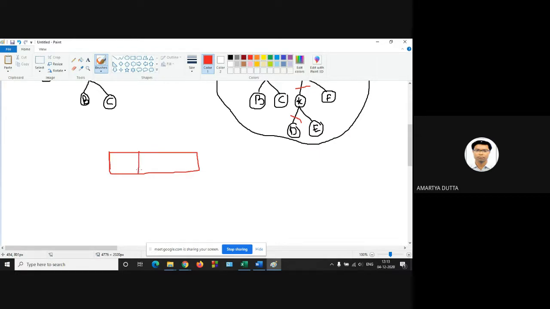So this is your node data, and this is your left child, and this is your right child. So this is the node structure.